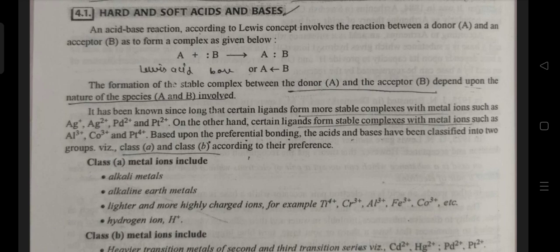It has been known since long that certain ligands form more stable complexes with metal ions such as Ag+, Ag2+, Pd2+ and Pt2+. On the other hand, certain ligands form stable complexes with metal ions such as Al3+, Co3+ and Pt4+. Based upon the preferential bonding, the acids and bases have been classified into two groups, class A and class B, according to their preference.